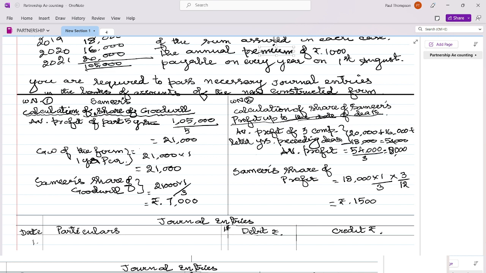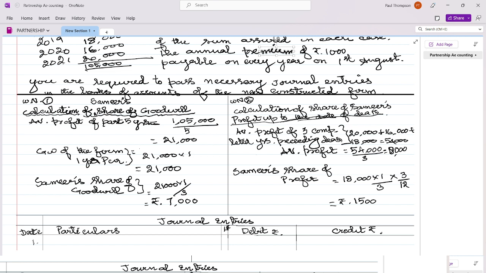They have not given throughout the question what is the PSR, profit sharing ratio. When the question is silent about profit sharing ratio, it is assumed that they are sharing it equally. So you can leave an assumption also. Since the question doesn't speak about the PSR, it is assumed that the profit sharing ratio is equal. Then his share of goodwill would be 21,000 into 1 by 3, that is 7,000. I hope there is no doubt in this. In case of any doubt, please leave it in the comment box. Let me clear it to you.